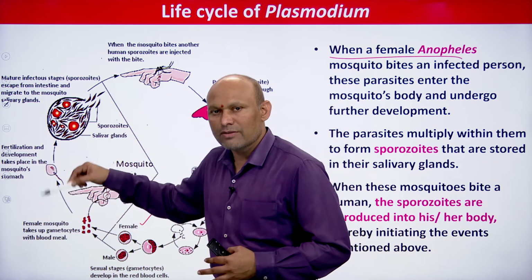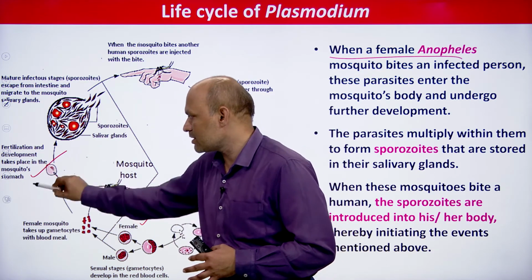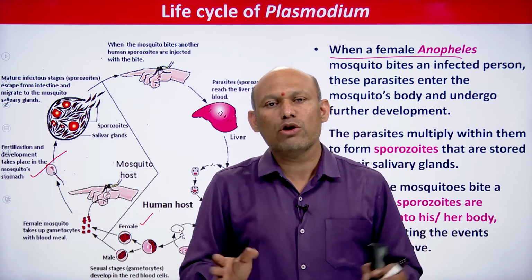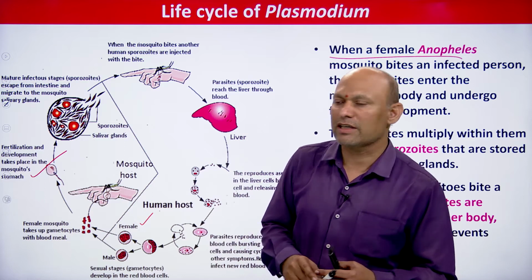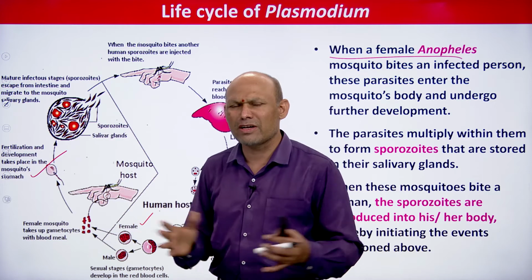After formation of gametes, fertilization occurs. Where does fertilization take place? In the stomach, that is nothing but the crop of the female mosquito. In the lumen of the crop of the female, fertilization takes place. You can see it has been shown in the NCERT figure. It is very simple.